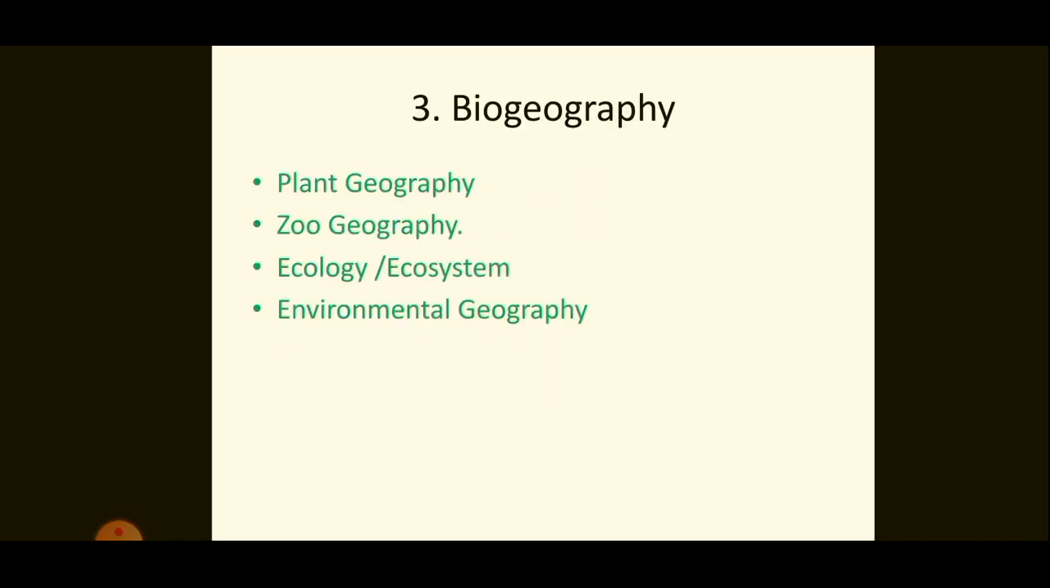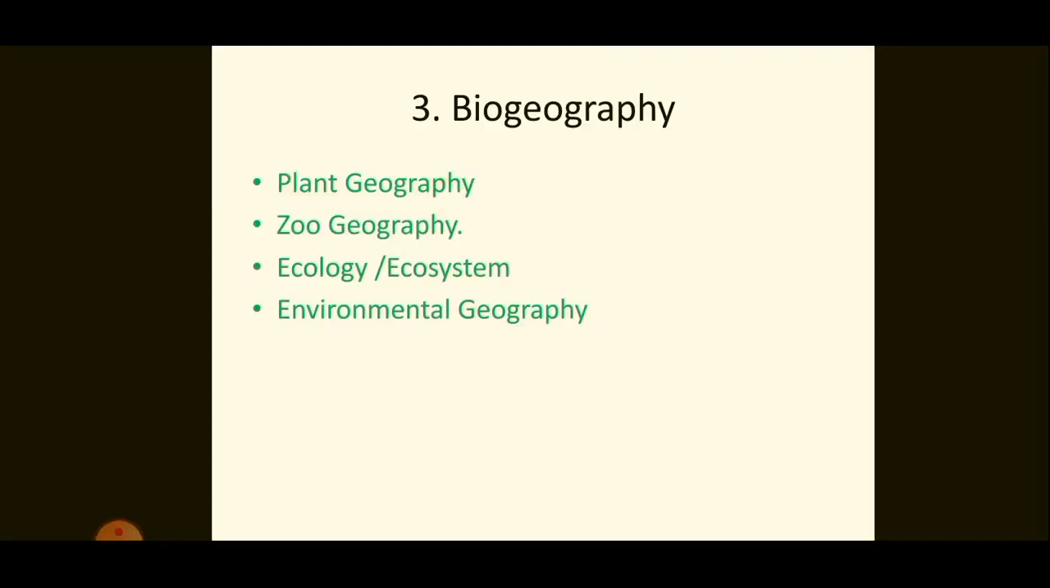Next is biogeography. It actually acts as an interface between physical geography and human geography. It involves plant geography, zoo geography, ecology or ecosystem, and environmental geography. Biogeography is an interface. Remember that it is an interface between physical and human geography. Plant geography studies the spatial pattern of natural vegetation. That means how it is distributed with respect to space.